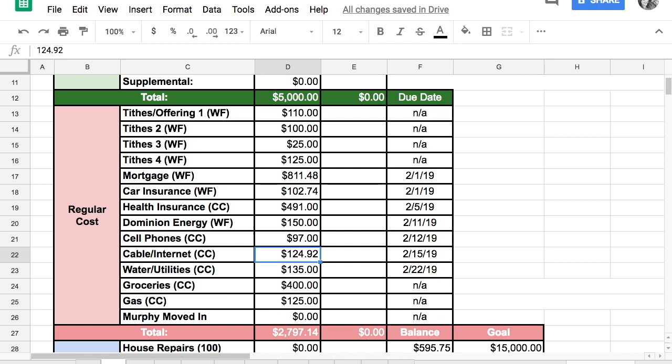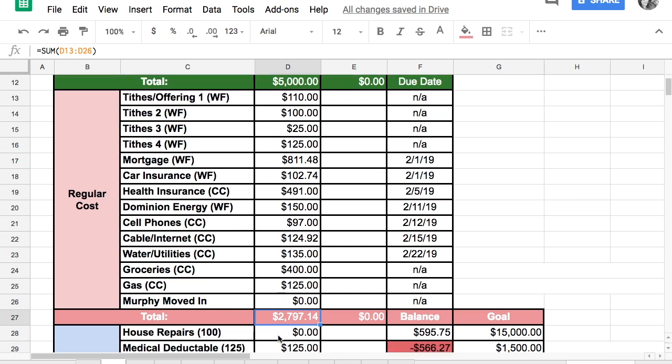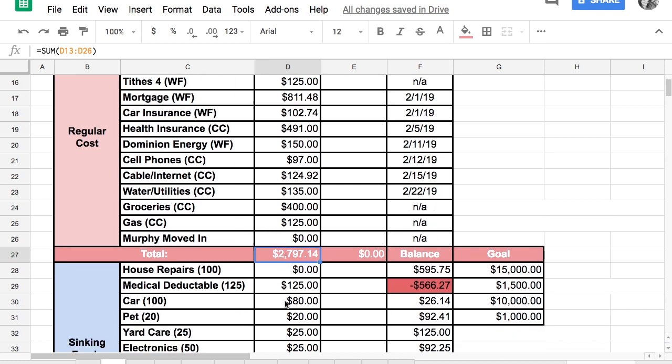And yeah, so that's kind of where our regular costs are looking at the end of this month. So that gives us $2,797.14 that we're budgeting for our regular costs.